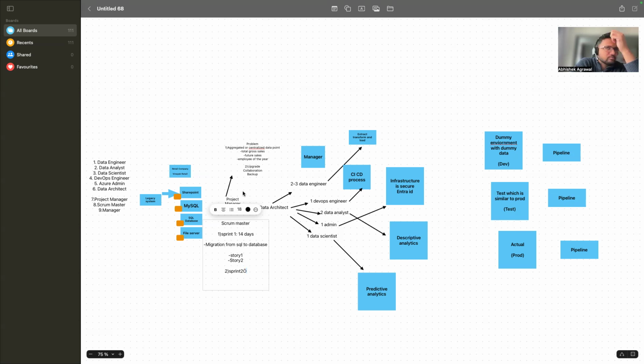Abhishek, I have one question. As an Azure data engineer, you're going to teach us how to create CI/CD pipelines also, right? No. That will be done by the DevOps engineer. I told you that it's a DevOps engineer's job to create a CI/CD pipeline.